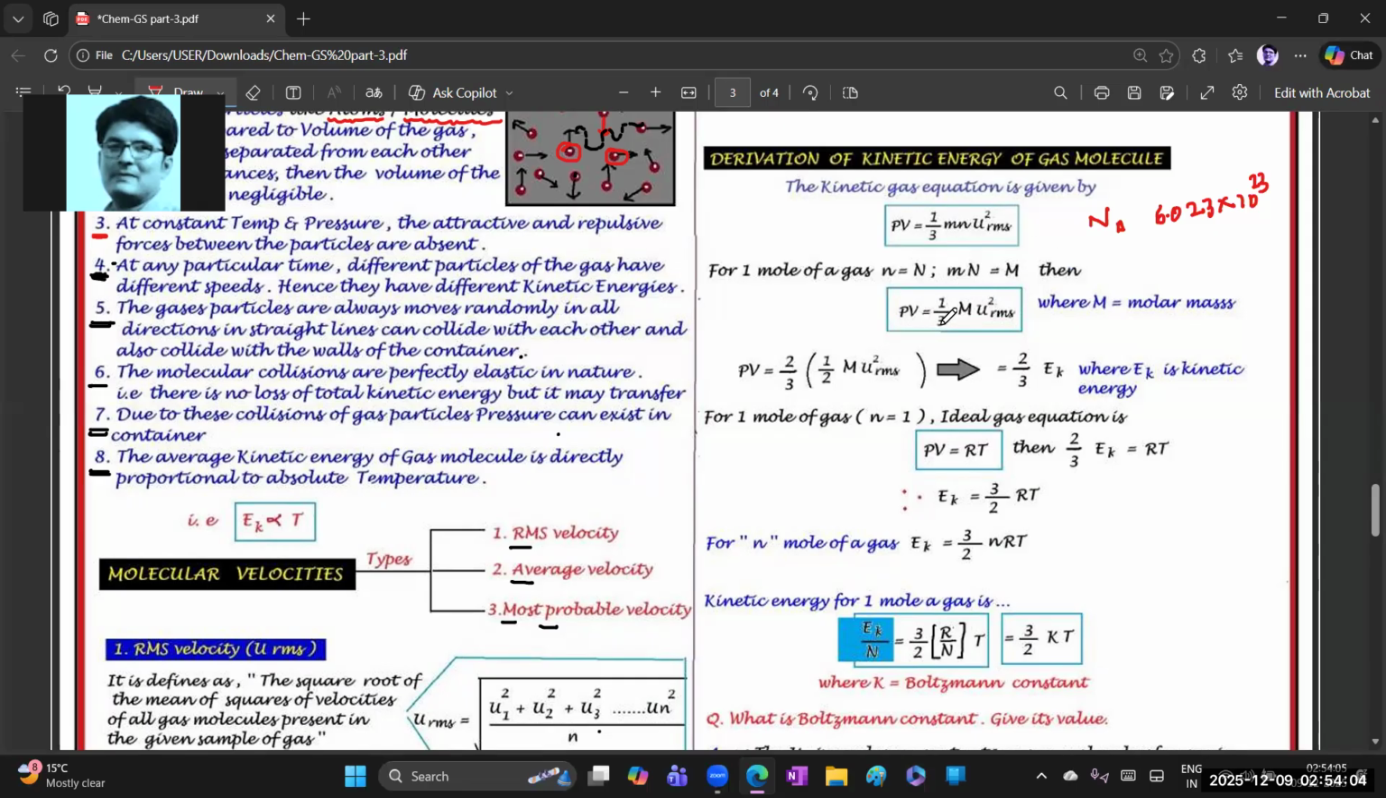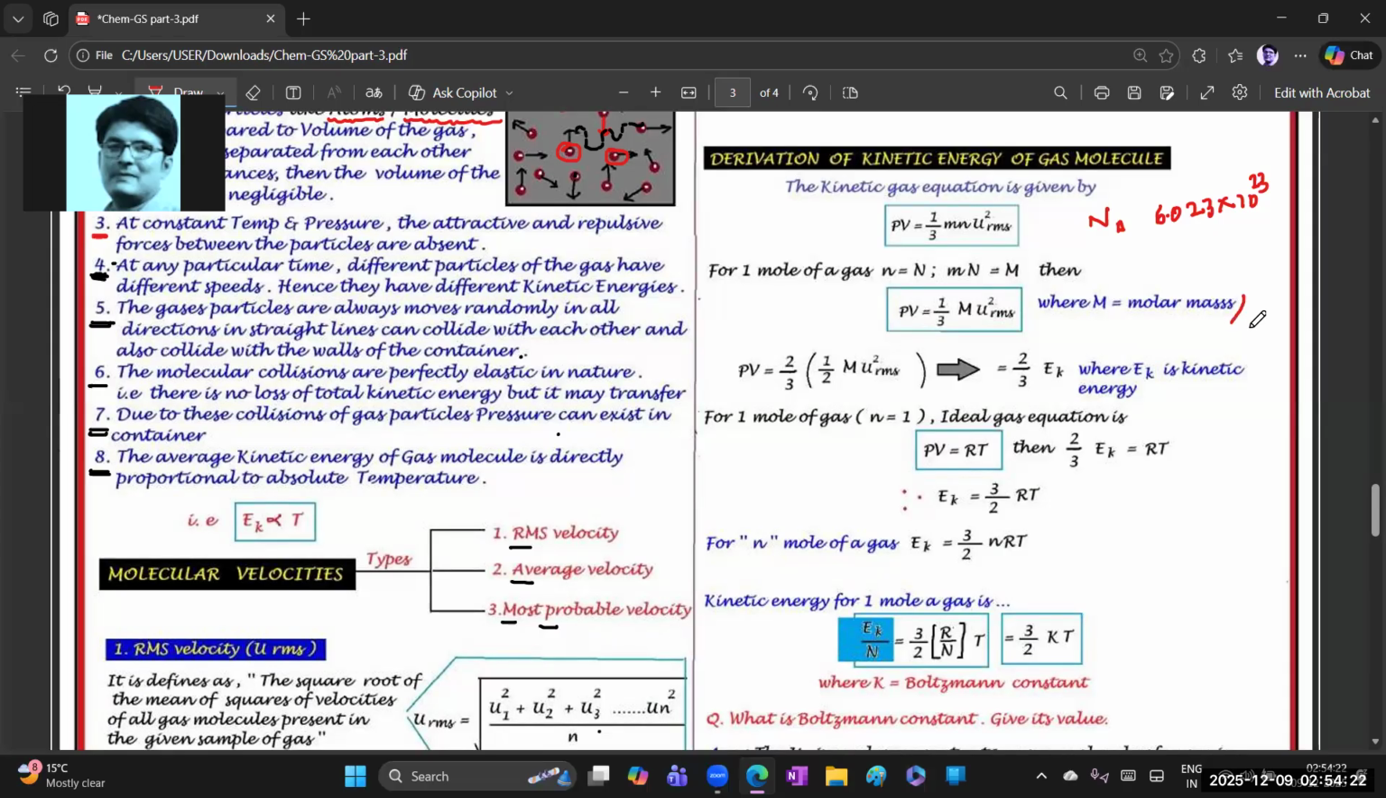Then how can we write the same formula better? PV is equal to 1 by 3. Instead of mn, we can write capital M. Remaining is the same, U RMS square. Where capital M is the molar mass.